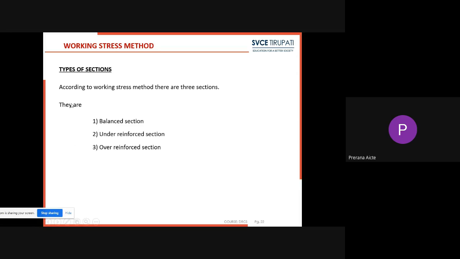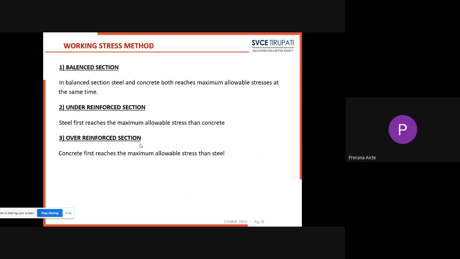Next, according to working stress method, there are totally three types of sections. First one, balanced section. Second one, under-reinforced section. Third one, over-reinforced section. Theoretically, all sections are designed as balanced sections. Theoretically only it is possible to design as a balanced section, but practically it is not possible. All practical beams that we are designing come under under-reinforced sections. And the third one is over-reinforced section. We will see one by one.